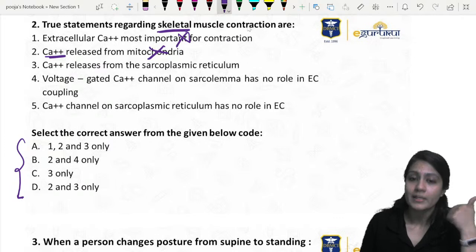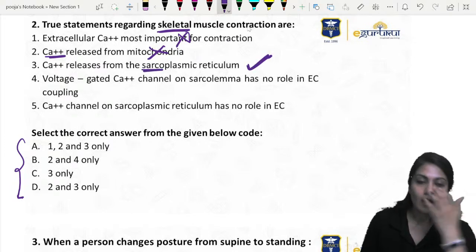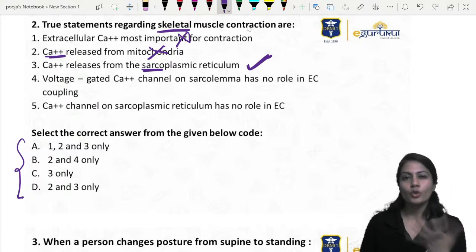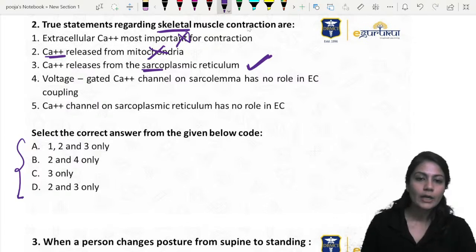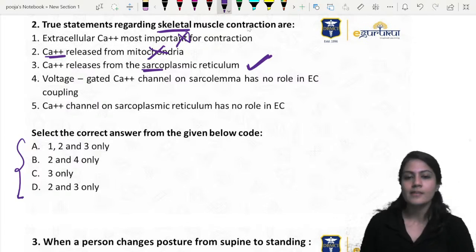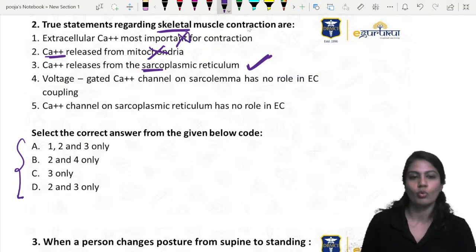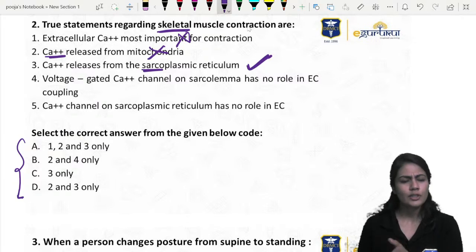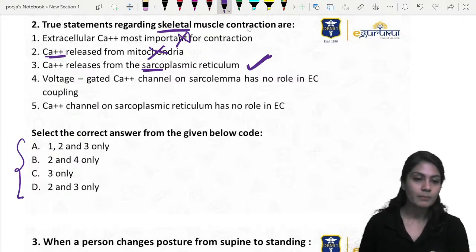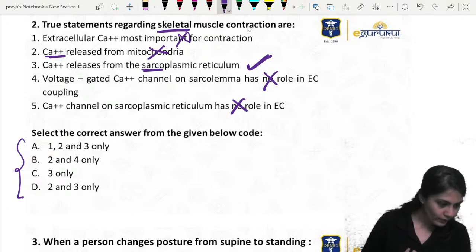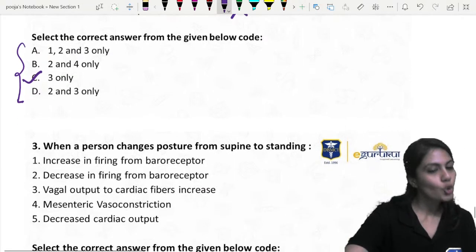Calcium releases from the sarcoplasmic reticulum, correct. Sarco is used for skeletal muscle especially, right? Sarcolemma means the membrane of the skeletal muscle. The endoplasmic reticulum of the skeletal muscle is known as the sarcoplasmic reticulum, correct. Voltage gated calcium channel on the sarcolemma has no role in coupling? They do have a role, right? First the DHPR will open up, and then only the ryanodine receptor will open up. So this no role is wrong. The calcium channel on the sarcoplasmic reticulum obviously needs to open up, and then only the calcium will be released, right? So the answer is C, as you guys told me correctly.